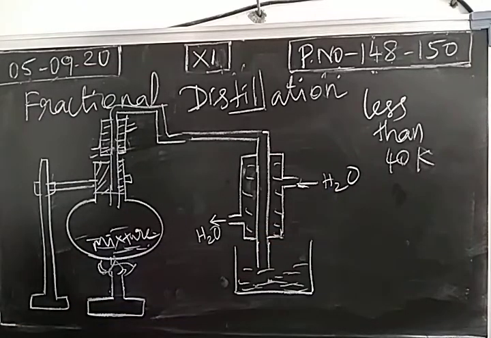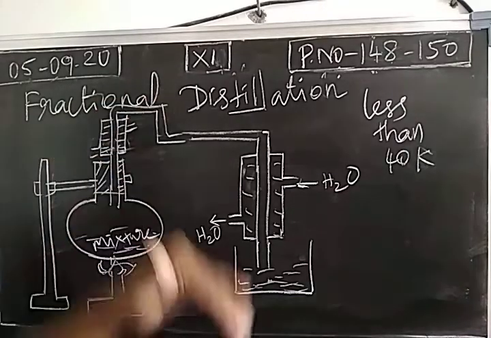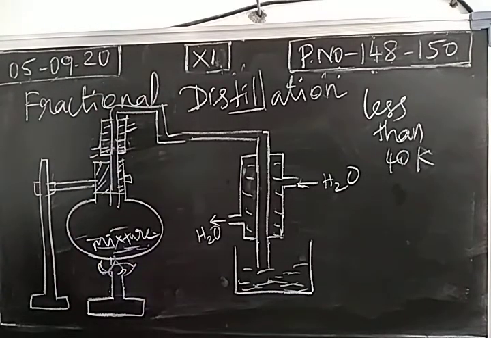Because if the boiling point difference is less than 40, when we do ordinary distillation, while heating, both components will come out. Both components have very little boiling point difference, so both will come out. So it is not a separation process. So we add one more apparatus called a fractionating tower or fractionating column. Using this, each component will come out separately at its boiling point. So this is called a fractional distillation process.